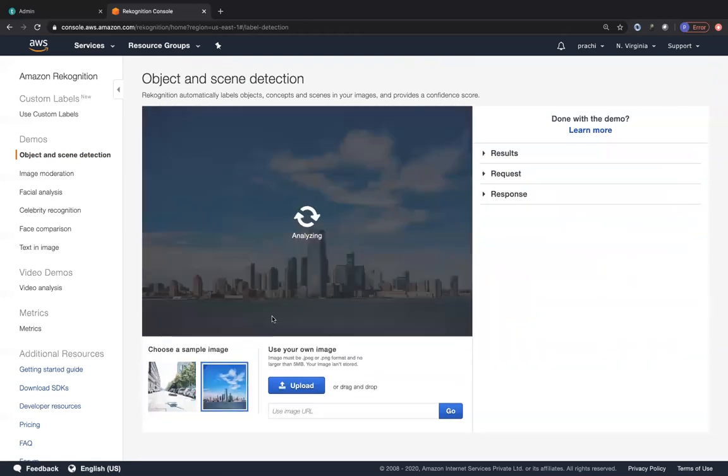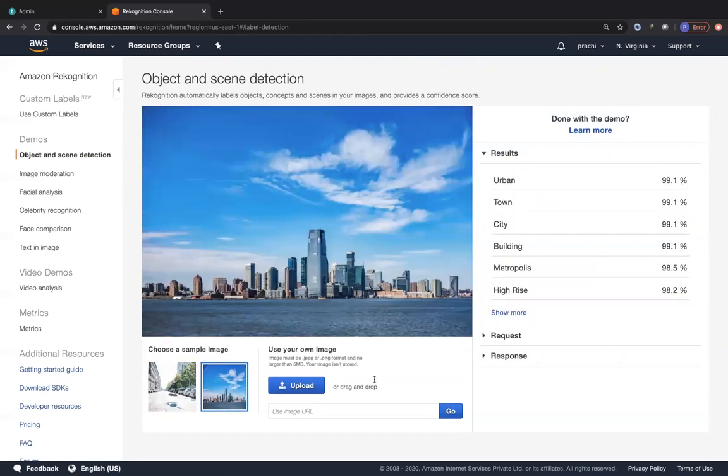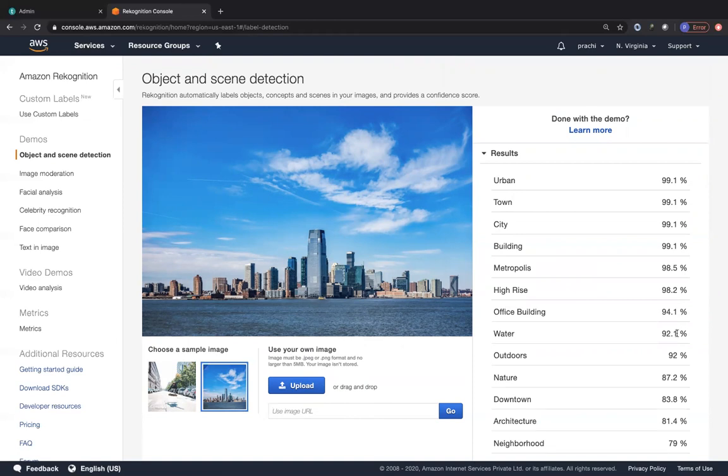So again, when you click on this image, you can also upload your own image over here, or even use any image URL. So you can see it's urban, it's a town, it's a city, there are high-rise buildings, and then there is water, which is 92.1% possibility, and so on. I feel that this is much better than what I tried with Azure. With Azure and their Rekognition equivalent service, I didn't get this much accuracy. But with Amazon Rekognition, I got really good accuracy when I started uploading my own photos and videos.